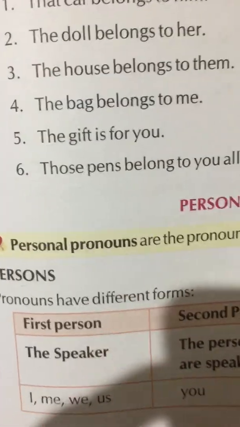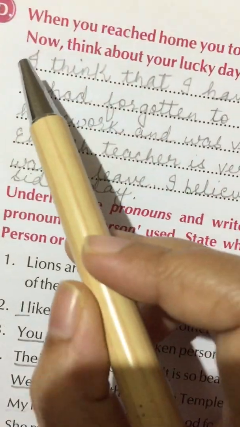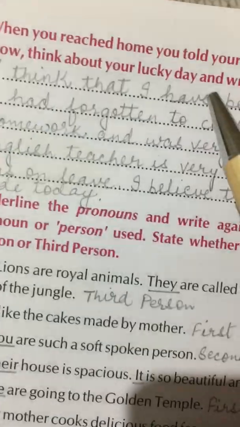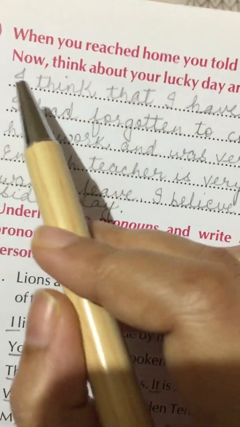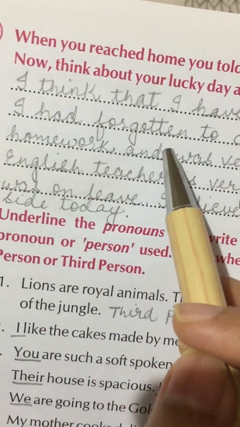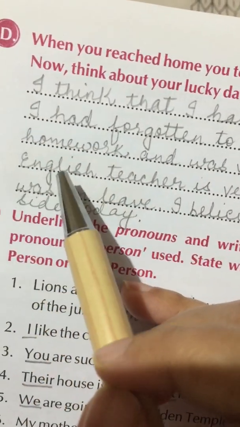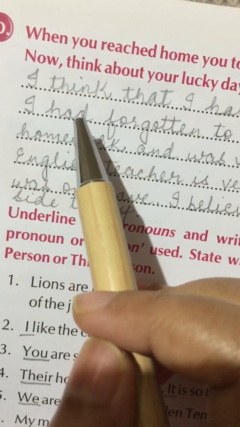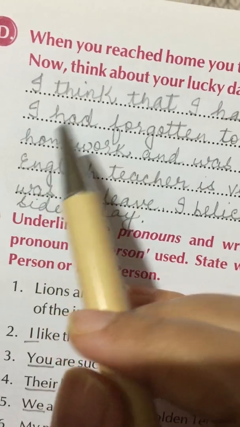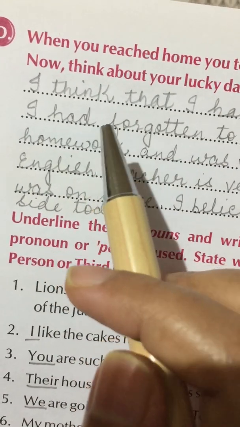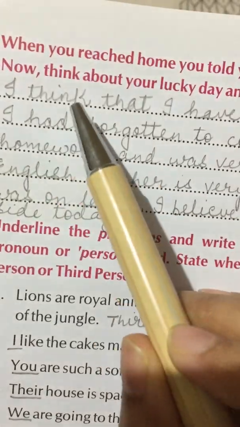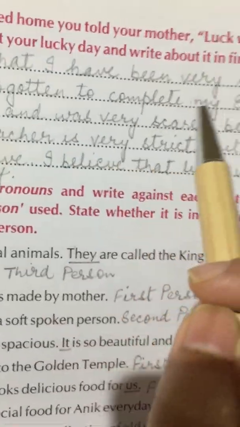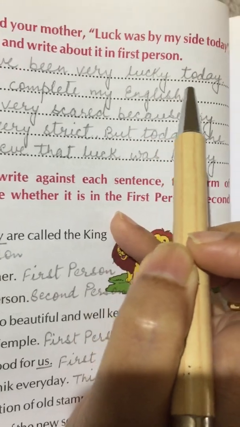So let us do this exercise. I have just written this lucky day of my own. You have to think of yours and write your own. If you want, you can write this also. I think that I have been very lucky today.